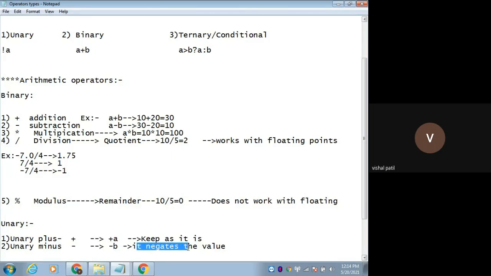Let's see by example. Remember these points, while I'm going to the practical demonstration, you need to keep all these points in your mind. So plus will keep as it is, and unary minus will negate the value.